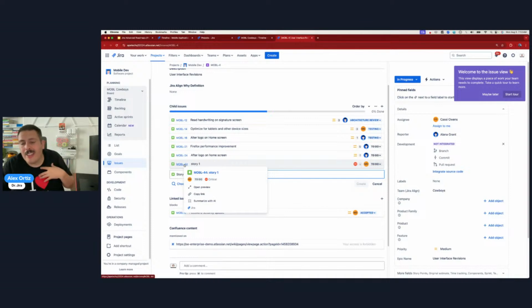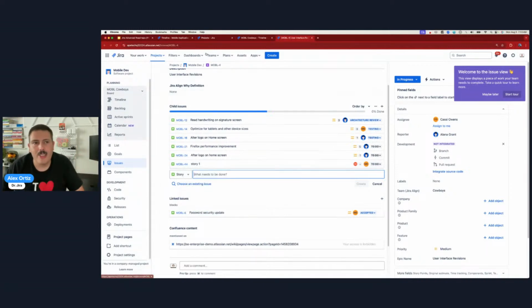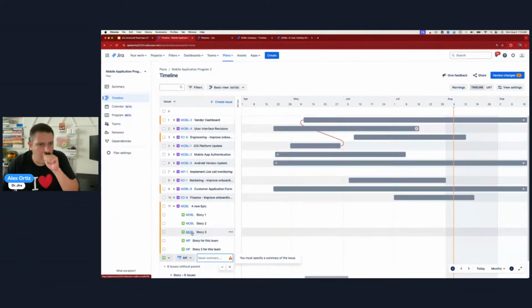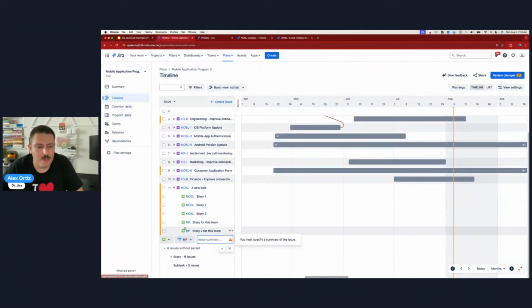I can move it now that it's created, but I can't, in a brainstorming session, say, here's an epic and I have 5 teams working on this, here are 10, 12 different stories that belong to different teams. That's impossible. But in the advanced roadmap, totally possible. So I think this is a phenomenal way of using the advanced roadmap.